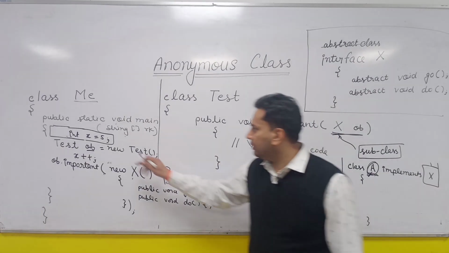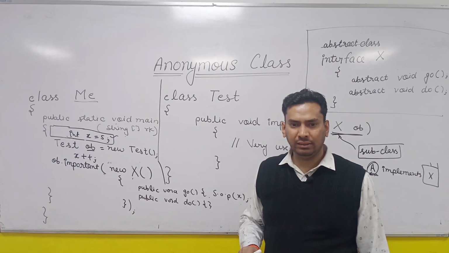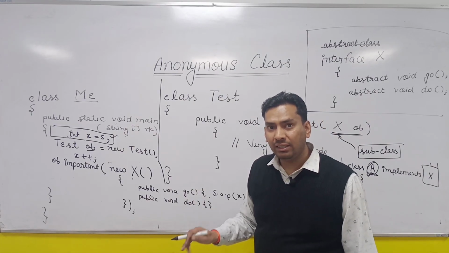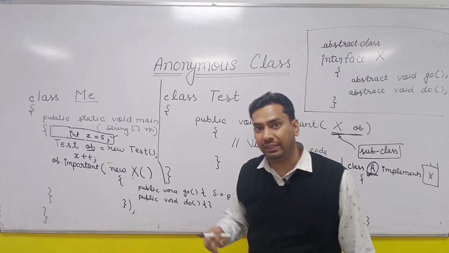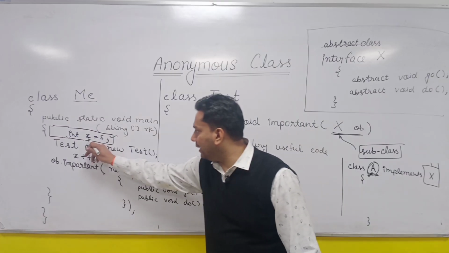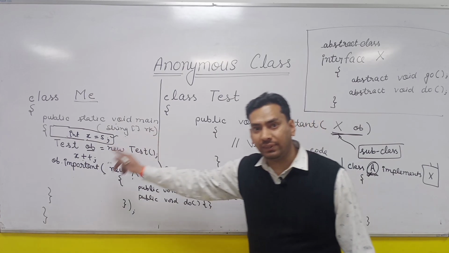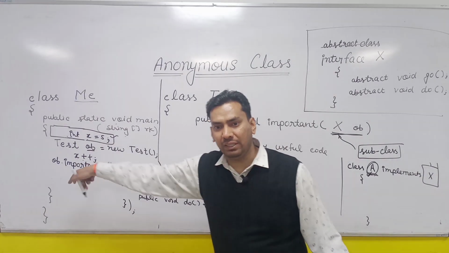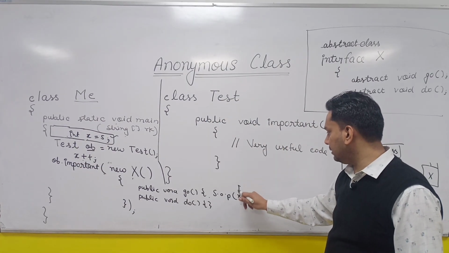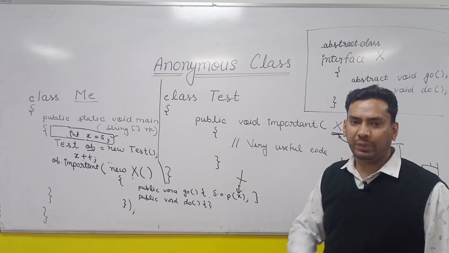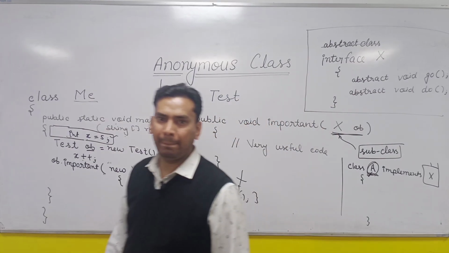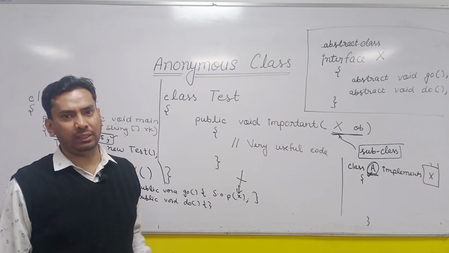Is it final? No. Is it effectively final? It is no more effectively final, because the value of x is getting updated here. So it is neither final nor effectively final, which means this is going to give you a compilation error. The same thing applies to the local class also.